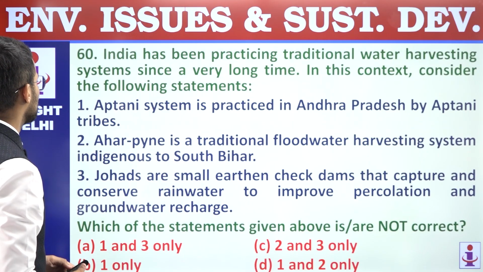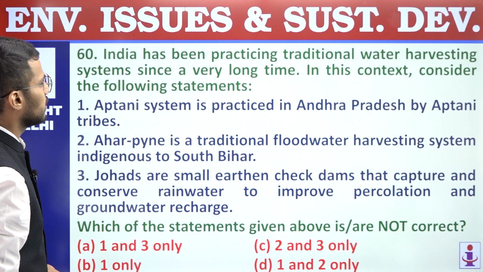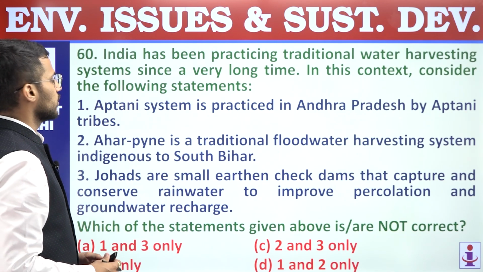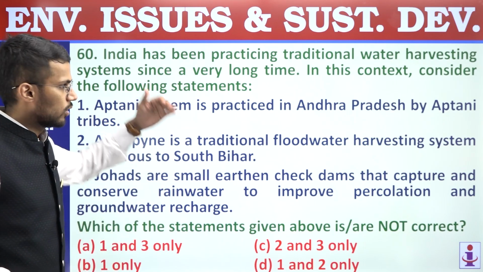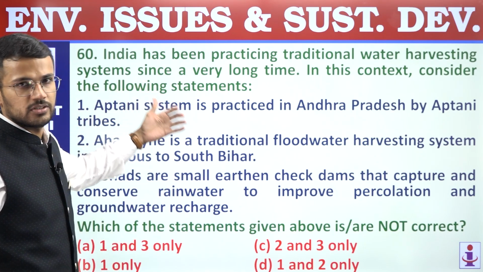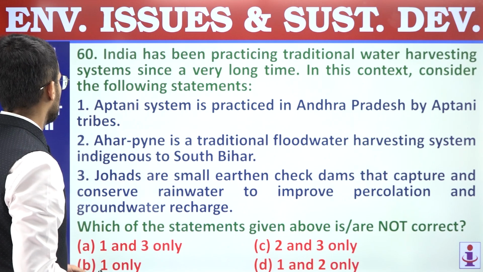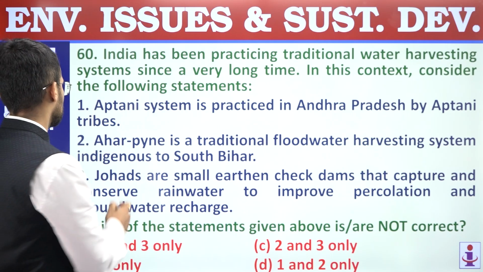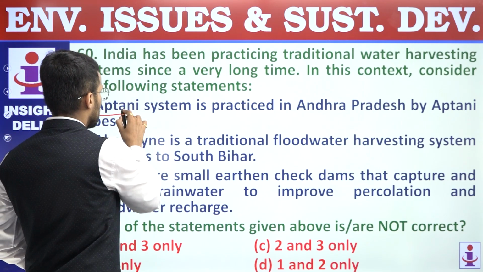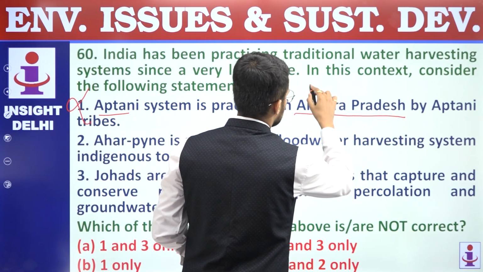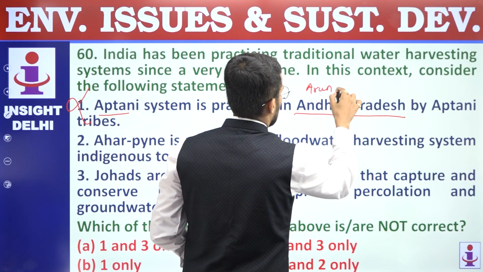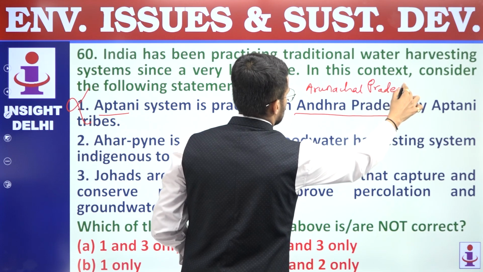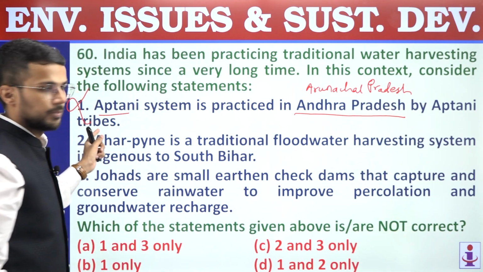Next, 60. India has been practicing traditional water harvesting systems since a long time. In this context, consider the following statements. So the question is related to the traditional practices of water harvesting. First, Aptani system is practiced in Andhra Pradesh by Aptani tribes. So this statement is incorrect, because Aptani system is not in Andhra Pradesh, it is practiced in Arunachal Pradesh. So first statement is incorrect.